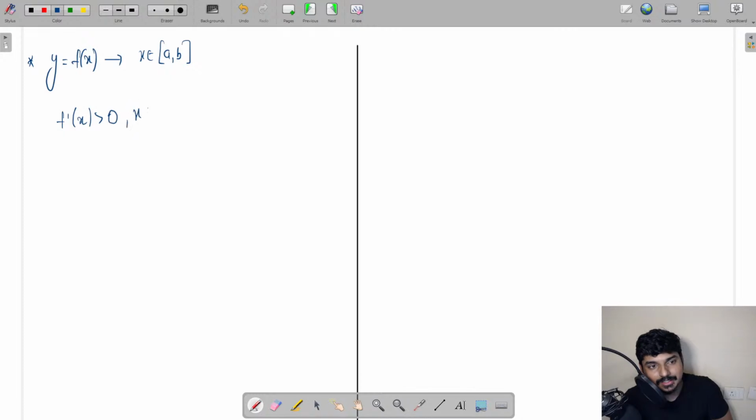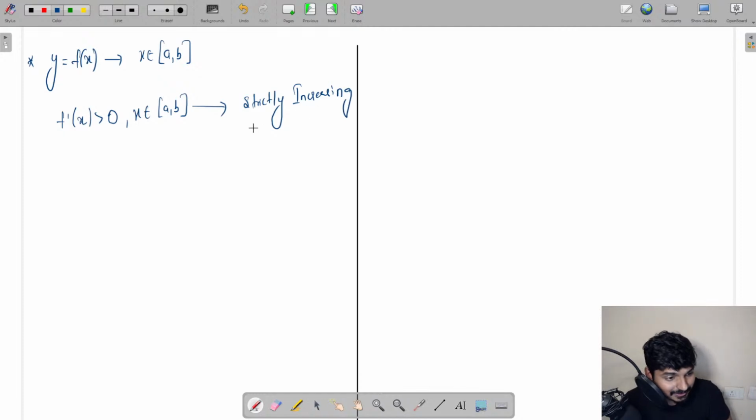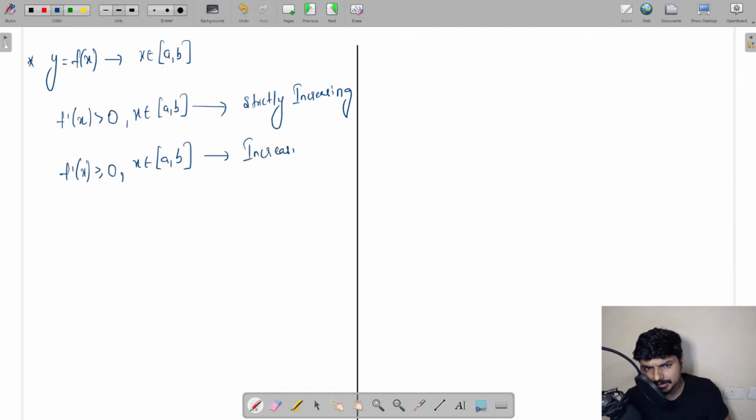Let us say if you're getting f dash of x greater than 0 for any value of x in the interval a to b, in that case we can say the function is going to be representing a strictly increasing function. What is that function going to be? A strictly increasing function. Let us say you're getting this condition, f dash of x greater than or equal to 0 for any value of x in the interval a to b. If you're getting this condition, then what is this representing? This will be representing only increasing function, not strictly increasing, only increasing function.